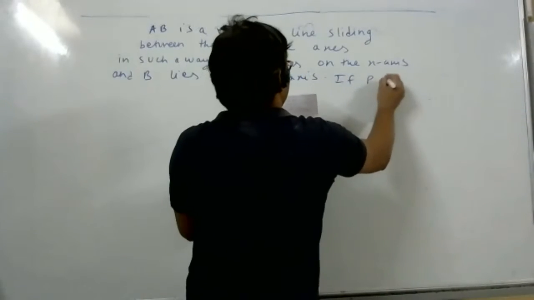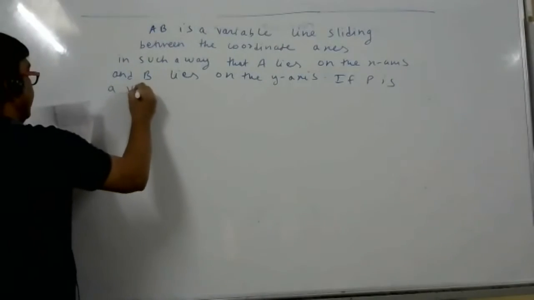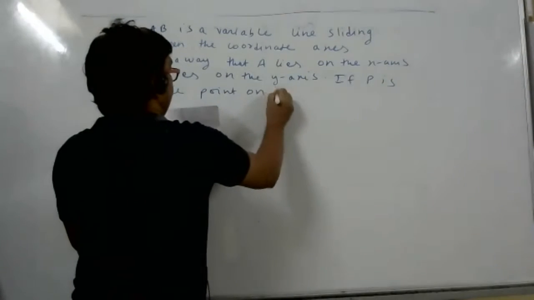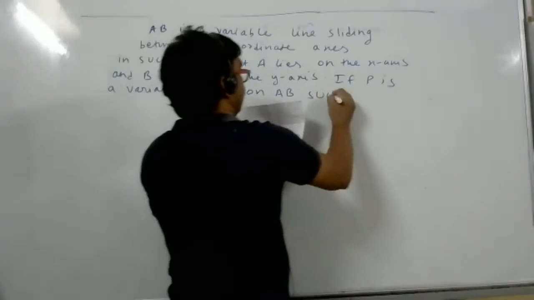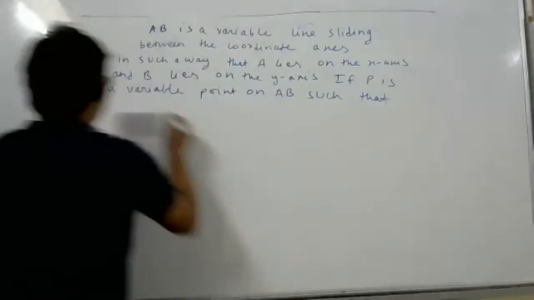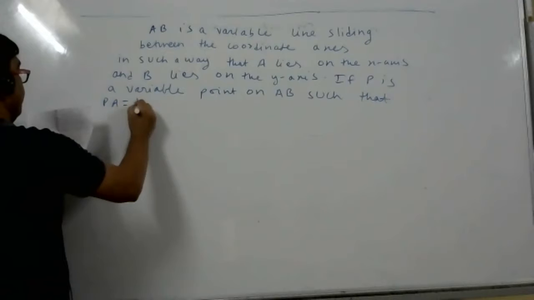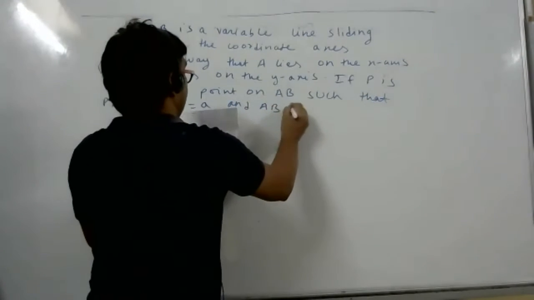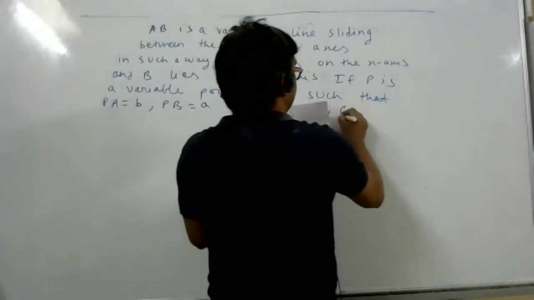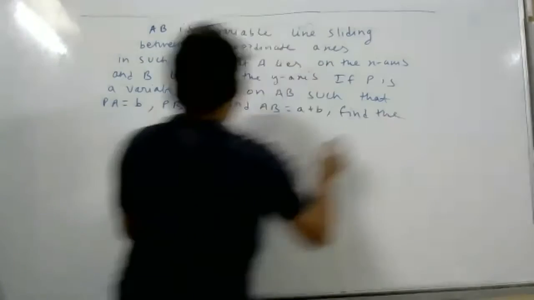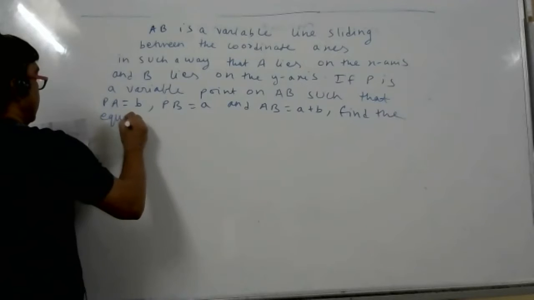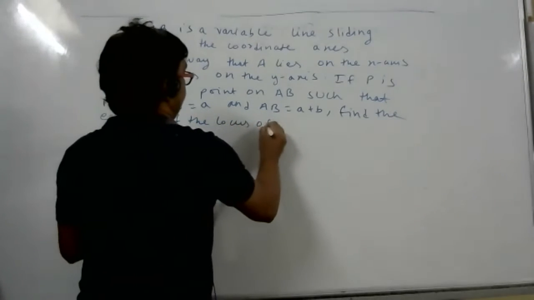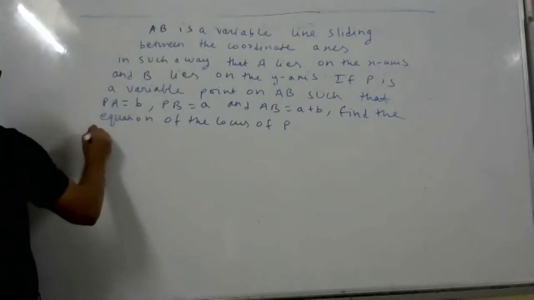If P is a variable point on AB such that PA is equal to b, PB is equal to a, and AB is equal to a plus b, find the equation of the locus of P.